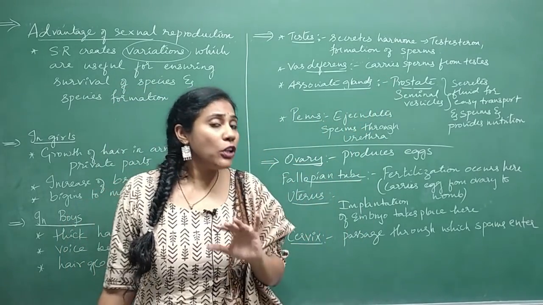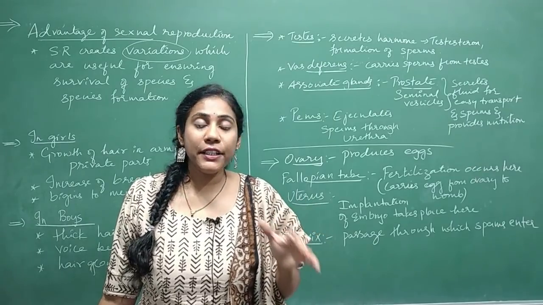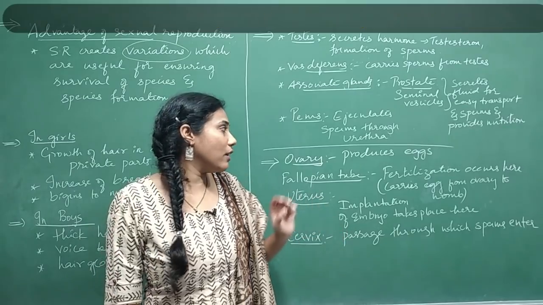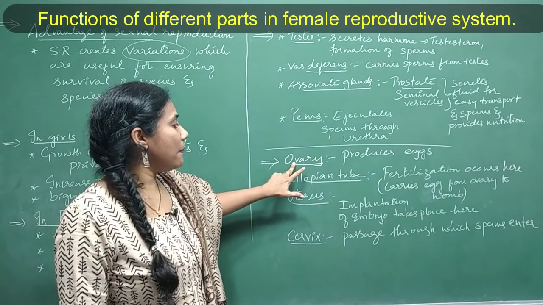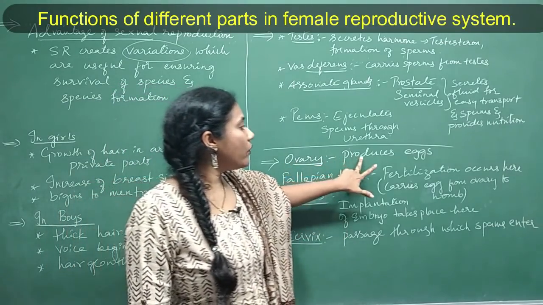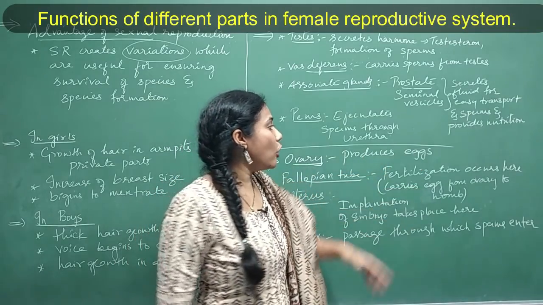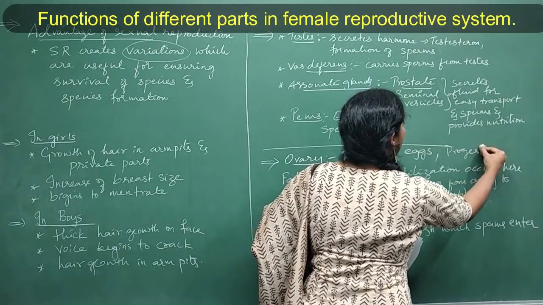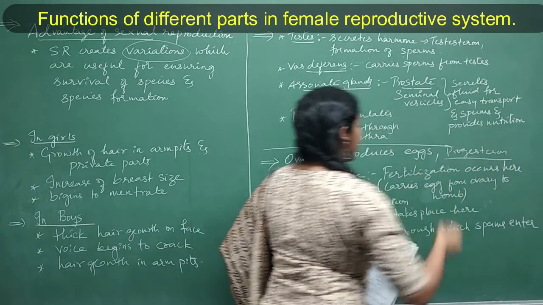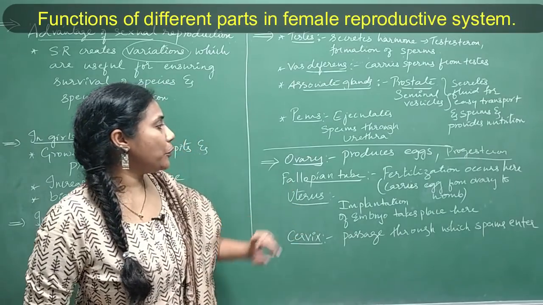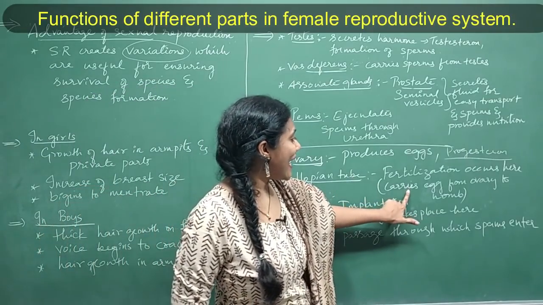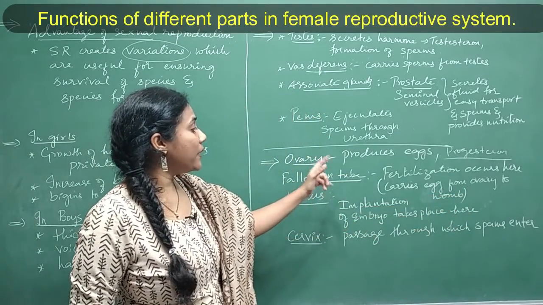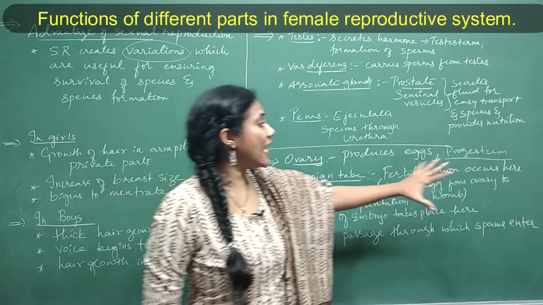And now they would also ask you, write the different parts of female reproductive system and their functions. So the first important part is ovary. So what does the ovary do? It produces eggs, and also it can produce certain hormones like progesterone and estrogen also, right? And next one is fallopian tube. Fallopian tube actually carries egg from ovary to womb, and fallopian tube is the one where fertilization occurs.